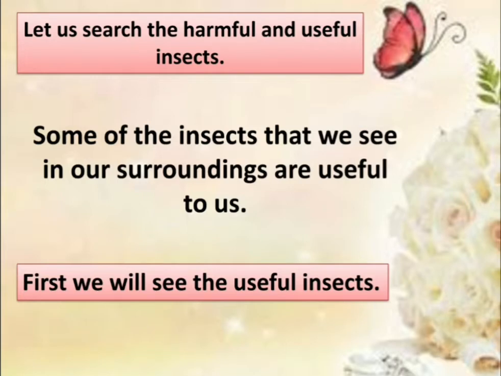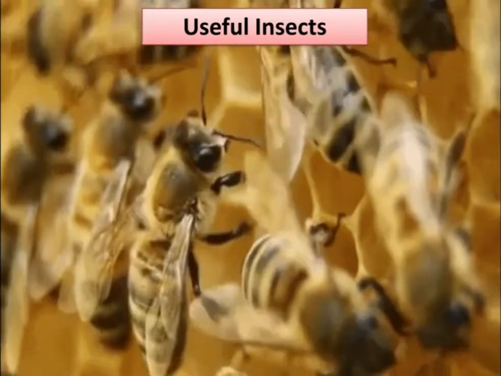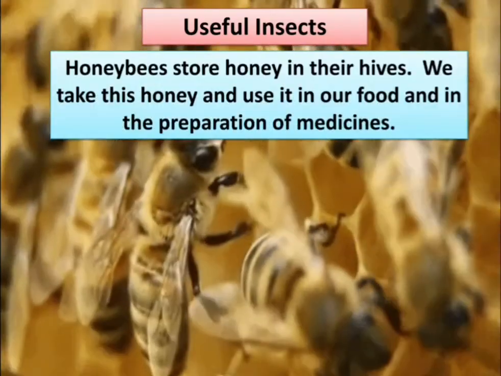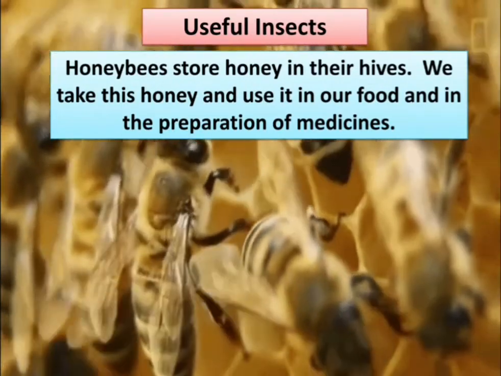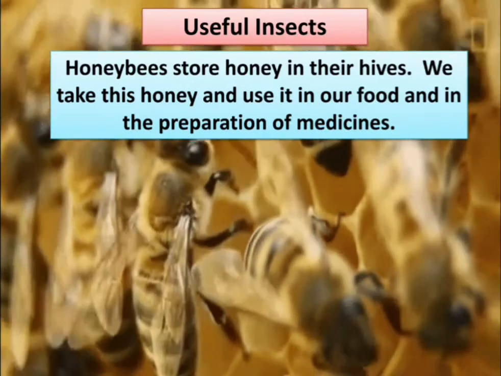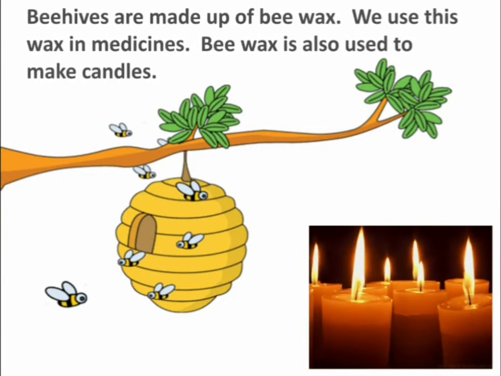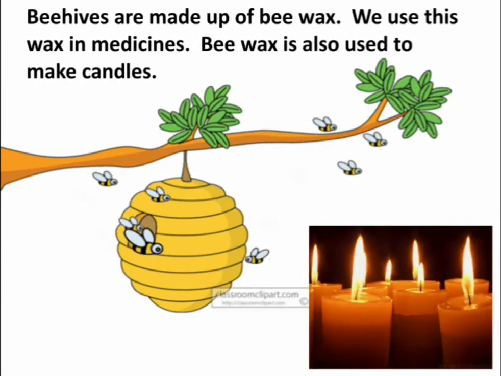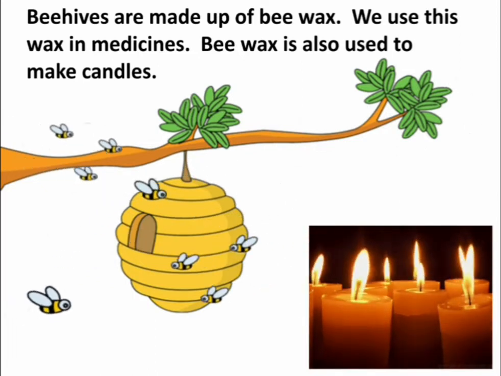Let us see the harmful insects and useful insects. Some of the insects that we see in our surroundings are useful to us. Then let's start. First of all, we will see useful insects. Honeybees store honey in their hives. We take this honey and use it in our food and in the preparation of medicines. Beehives are made up of beeswax. We use this wax in medicines. Beeswax is also used to make candles.